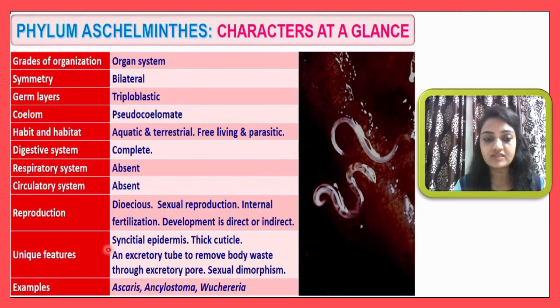So here a syncytial type of epidermis is there, which has more than one nucleus inside the cells. Then a thick cuticle will be observed. Then an excretory tube removes body waste from the body, through the excretory pores. Here sexual dimorphism is also observed. Then examples include Ascaris, Ancylostoma, and then Wuchereria. So these are the examples: Ascaris, Ancylostoma and Wuchereria.